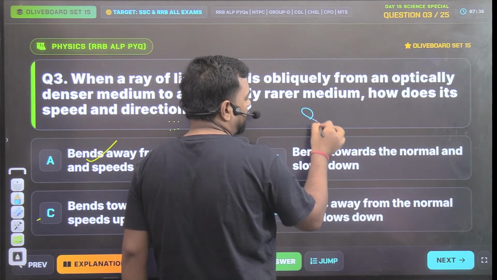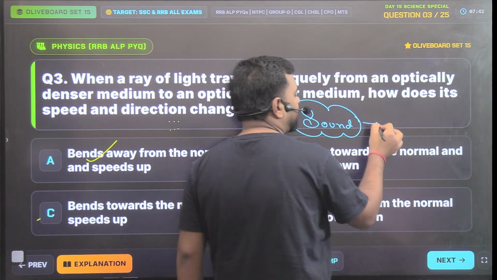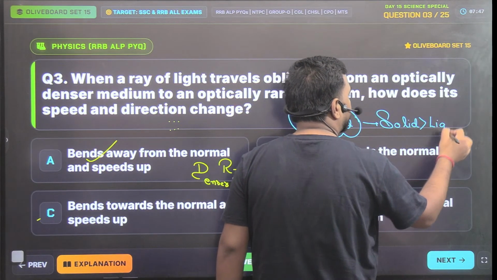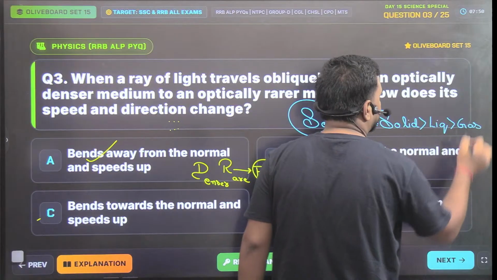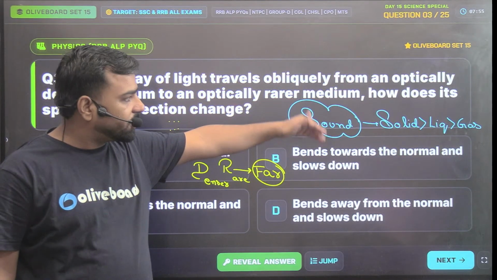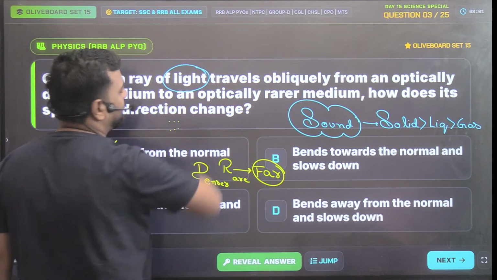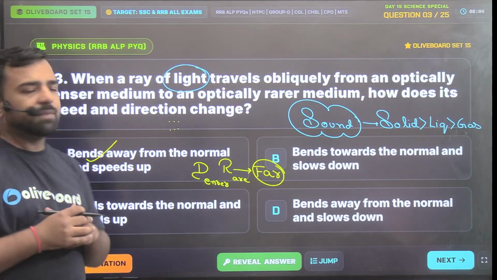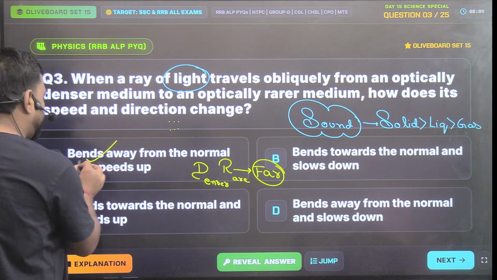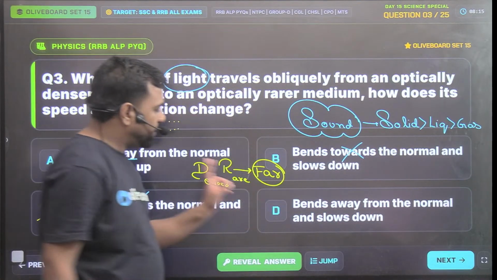See, for the case of sound, it's absolutely correct that the speed of sound is maximum in solid, lesser in liquid, and least in gas. But it's not about sound, it's about light, right? So, guys, in the case of rare medium, it will be more. So, it's totally okay. So, bending away is right. Towards the normal, that's wrong. So, either A or D.